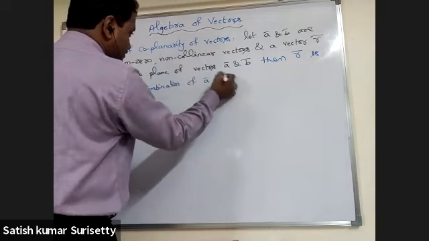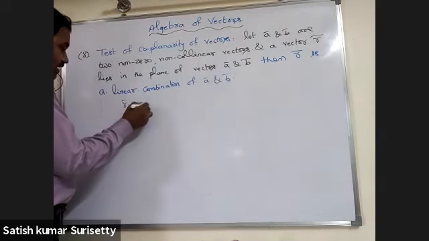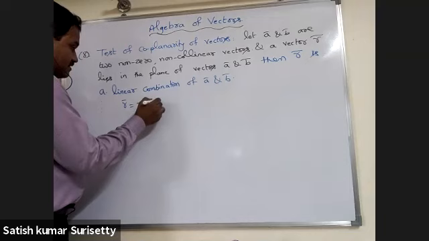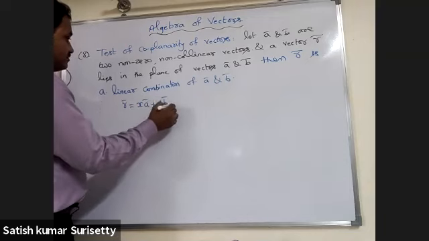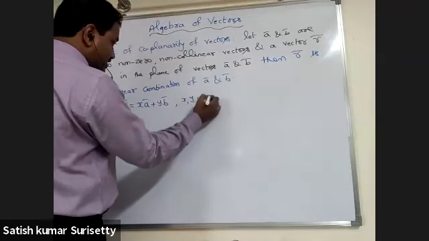That is, R bar equal to X A bar plus Y B bar, where X and Y are scalars.